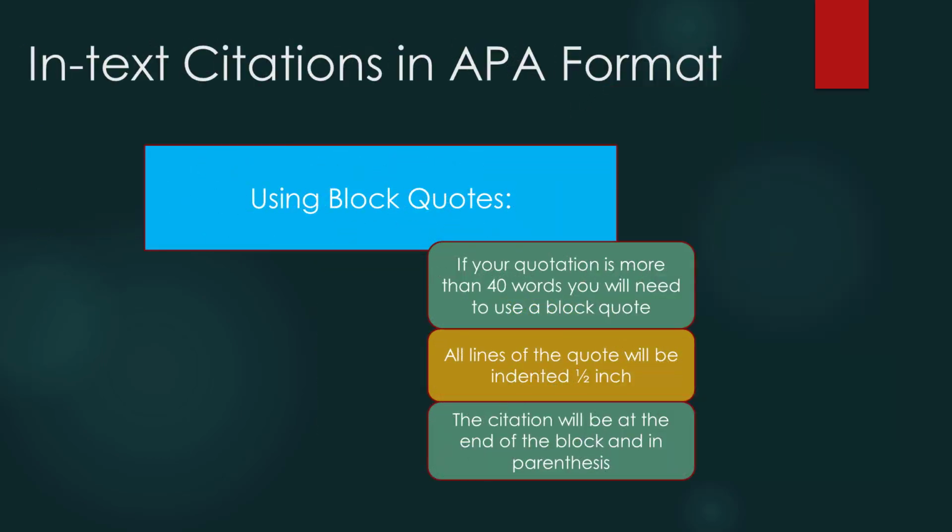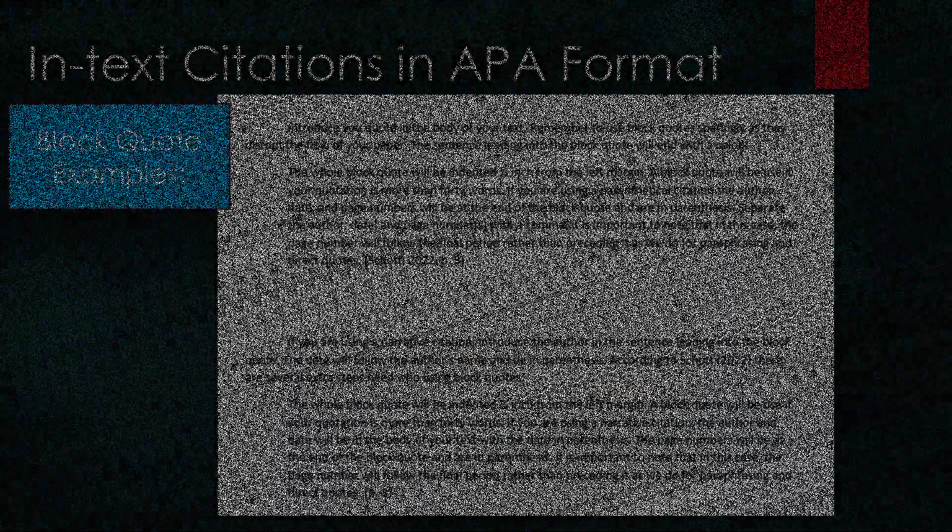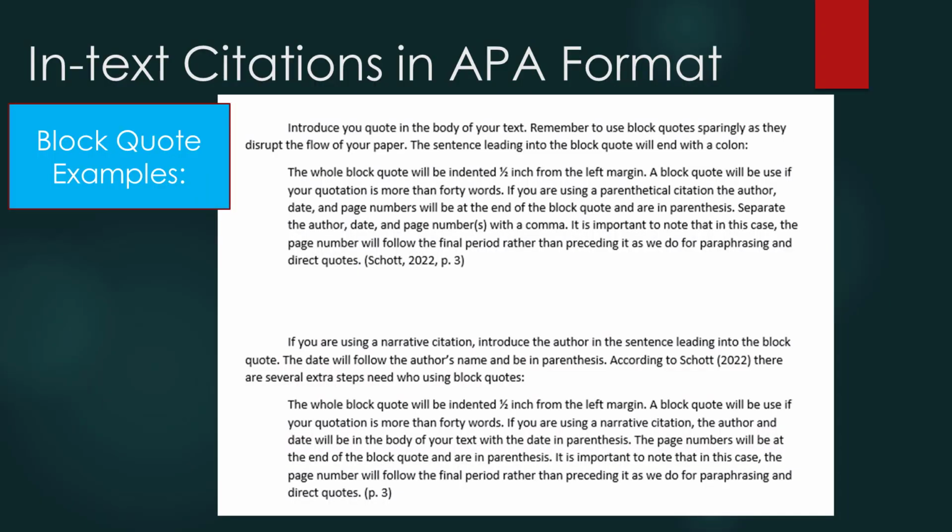So now if you have a quote that is longer than 40 words, you will need to use a block quote. In a block quote, all lines will be indented 1/2 inch from the left margin, and the citation will be at the end of the block. As you can see in the examples here, you will introduce your quote in the body of your text. The last sentence before your block quote, you will end with a colon. You can use either a parenthetical or a narrative citation for block quotes. Keep in mind that direct quotes and block quotes should be used more sparingly, and only if the author's words are the best expression of their ideas.